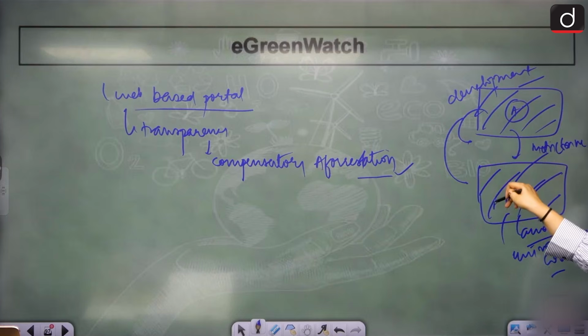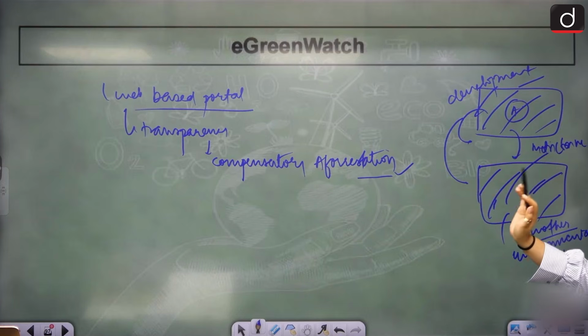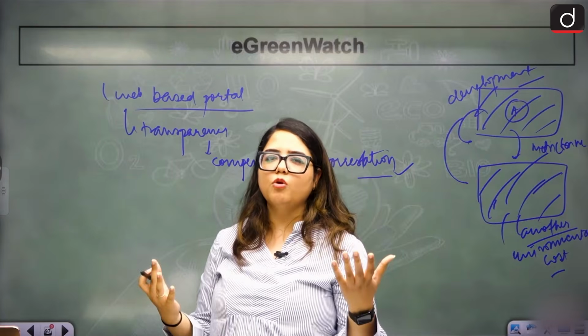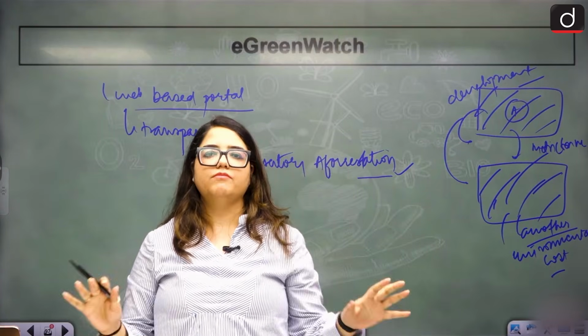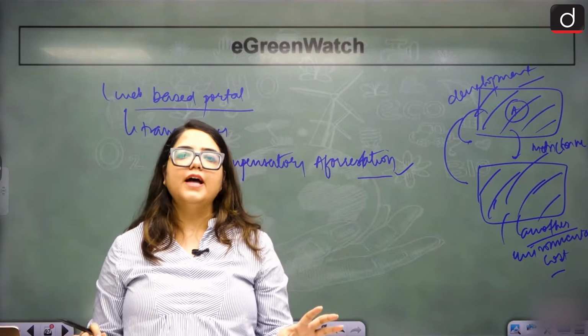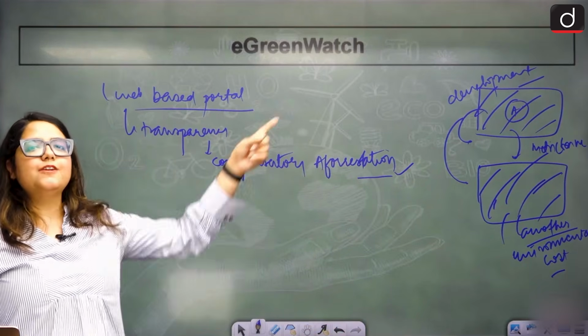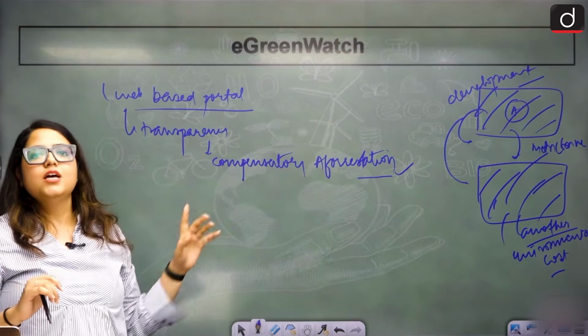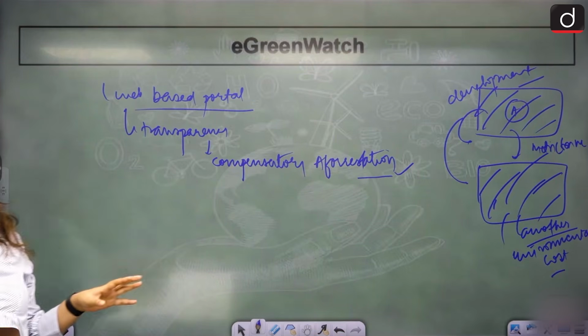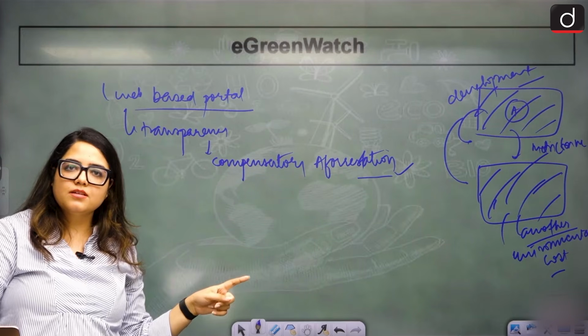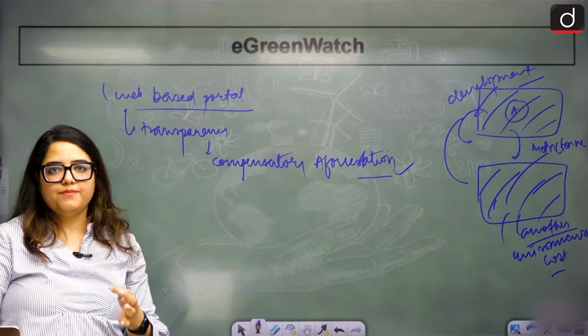We are doing afforestation, but not out of the goodness of our heart. It is not like, oh, our heart is melting, seeing the earth getting so hot, let's plant trees. No. Humans are not that good. This is just because we want to compensate for the deforestation that we have done. So that is the compensatory afforestation. Now people say they will do it, but have they done it? That is very difficult to check.